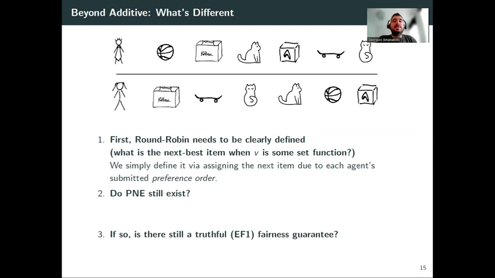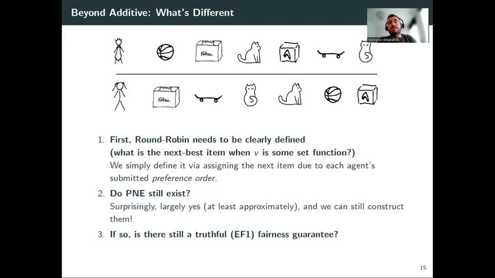The question is, what happens if the agents participating there do not have additive valuation functions? They still need to report some kind of preference over the items, but of course, this will not represent their full valuation function. Then, do we still have pure Nash equilibria? Surprisingly, the answer is yes, or at least we always have approximate Nash equilibria, depending on the class of valuation functions. And also surprisingly, we still maintain the fairness properties at this approximate equilibrium.